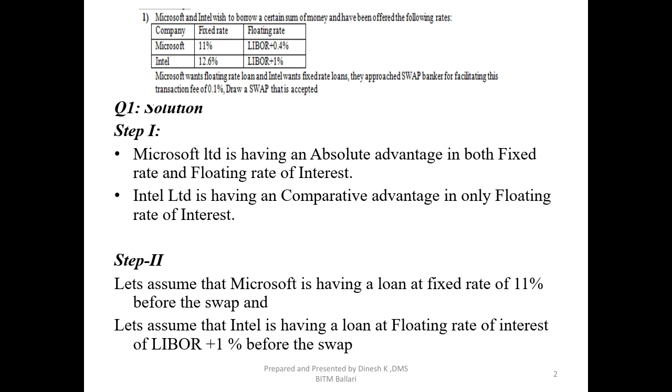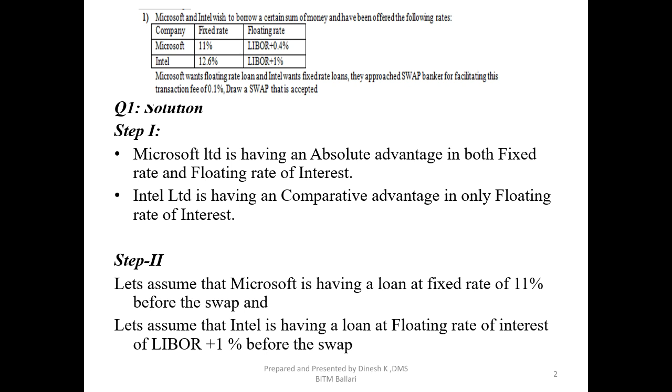Let's proceed. The first thing that we need to do is identify the absolute advantage and the comparative advantage for the given companies. The one condition is that the company which would like to go for a swap needs to have the present loan in any of this advantage. Either they should have an absolute advantage, or at worst they should have a comparative advantage. Let's understand that.